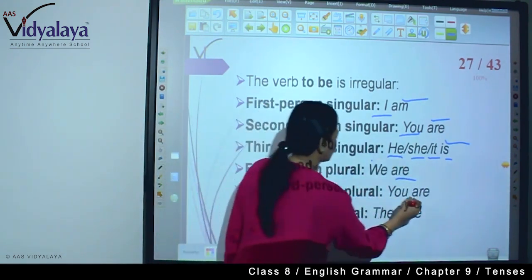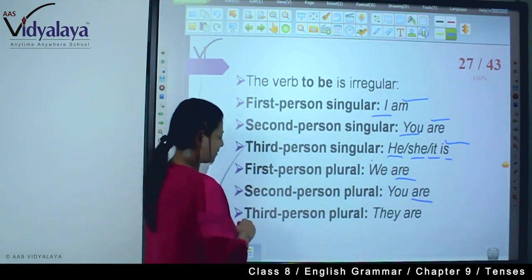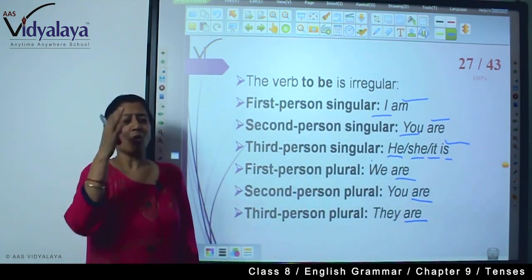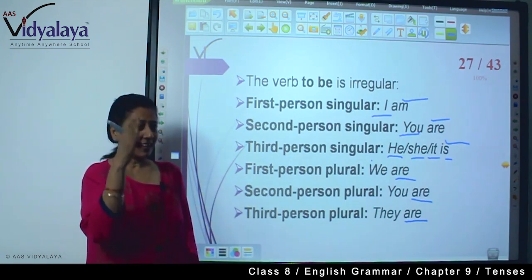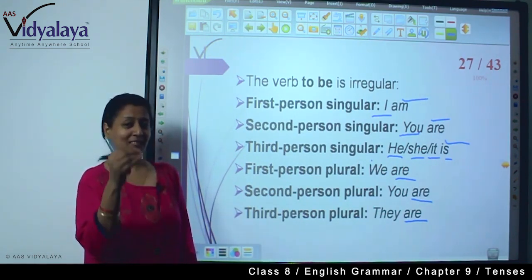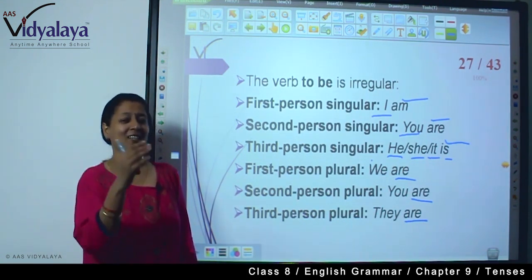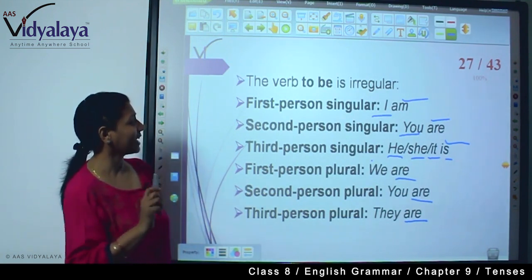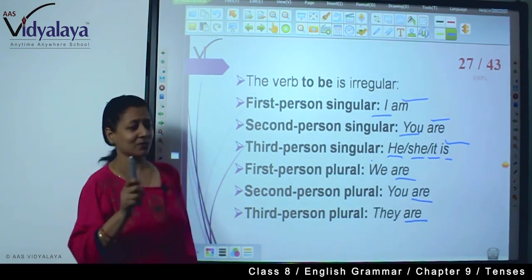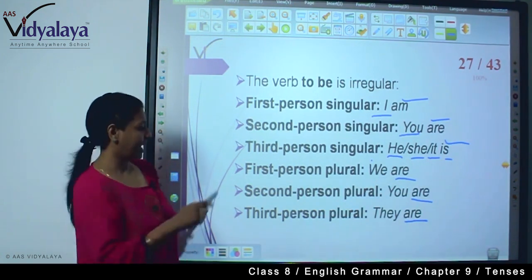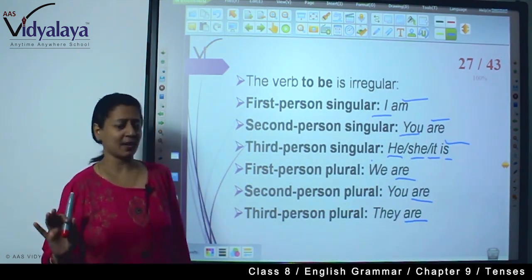With second person plural you will have to write are. With third person plural also you need to write are. So care and attention is required only in simple present, first, second and third person singular. See, here variation is only in first, second and third person singular. So you will have to be very careful, and in plural it's all the same.